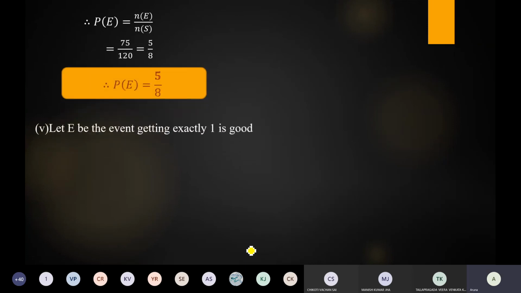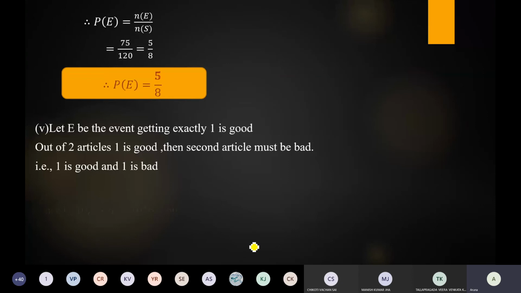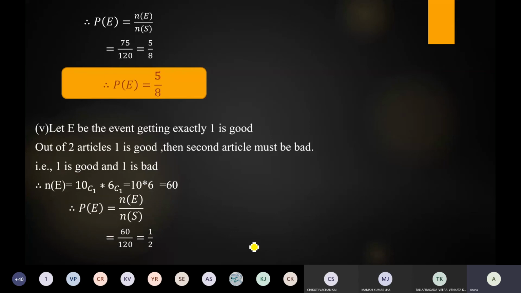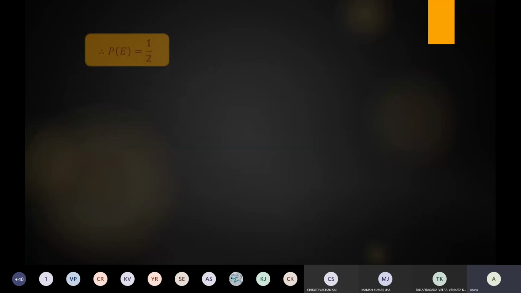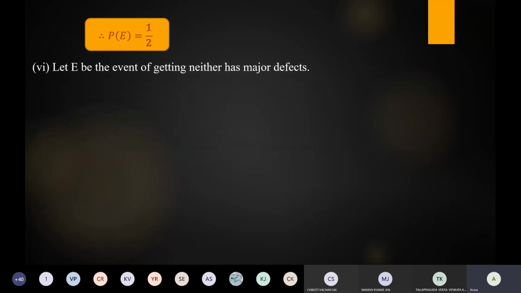Next fifth one is E be the event getting exactly 1 is good. So E exactly out of 2, 1 is good. So automatically other one is a defective item. So there is only one possibility. 1 is good then the second article must be bad article. So how to write the combination formula? 10C1 into 6C1 that is equal to 60. If we write the formula which is equal to 1 by 2. So probability of an event contains exactly one good article. So that is 1 by 2. So P of E is equal to 1 by 2.